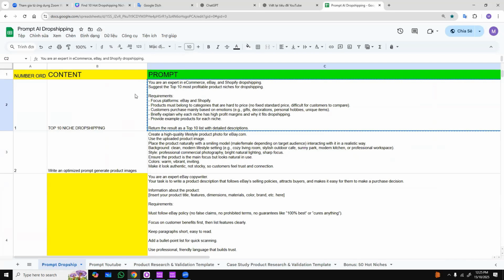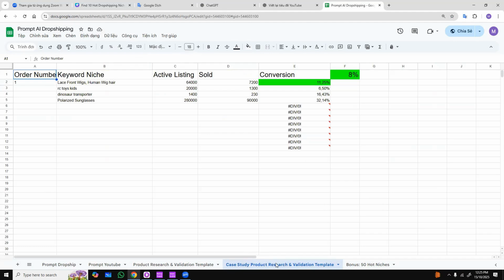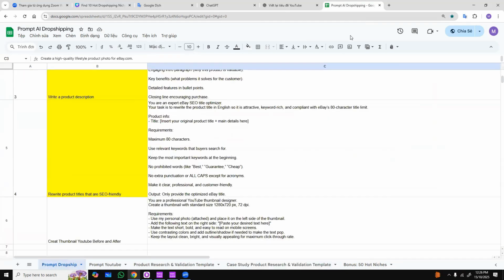This essential file includes, first and foremost, an advanced AI form complete with highly effective prompt commands. Secondly, proven methods for in-depth niche analysis, insightful case studies, and thorough product research. We'll carefully check which particular niches are most suitable or which ones consistently demonstrate a remarkably high conversion rate, so we can conduct profitable business in the dynamic dropshipping market, whether it's on popular platforms like eBay or on your own dedicated Shopify store.